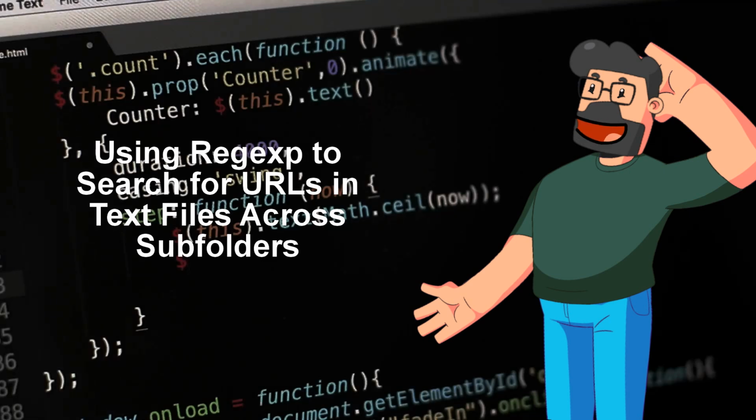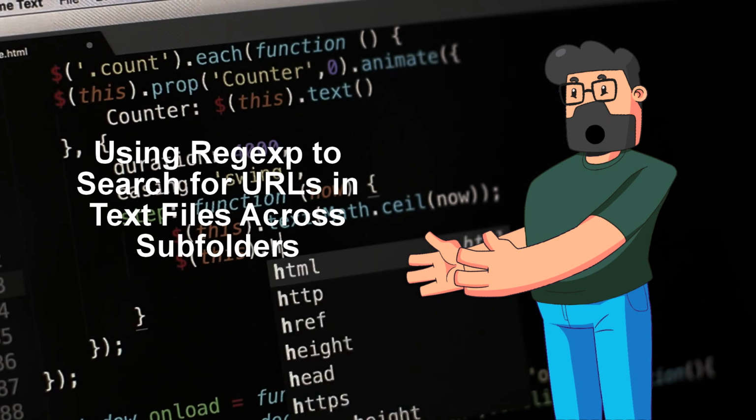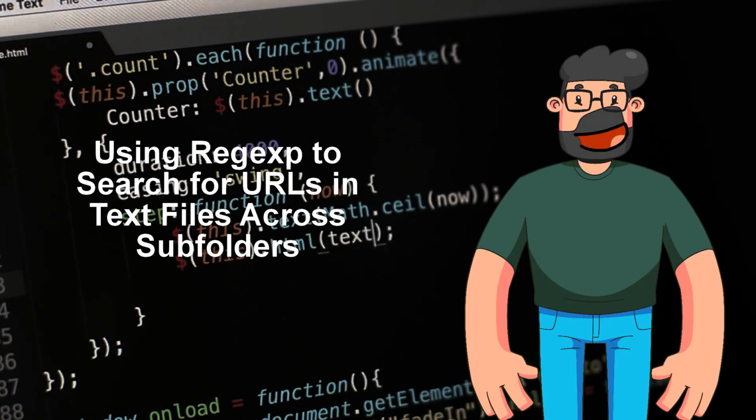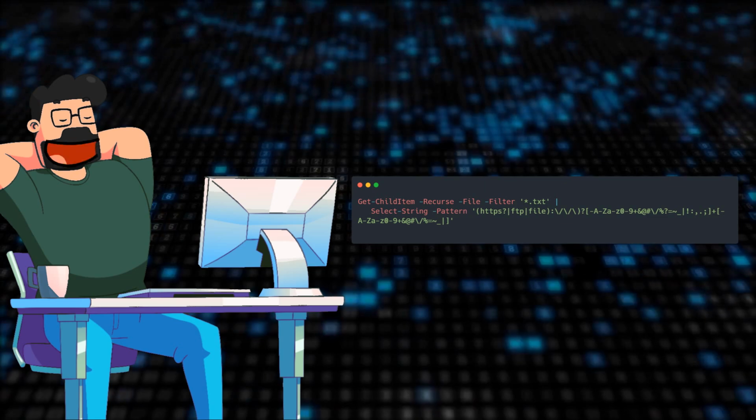Imagine you're faced with a common problem. You need to search through a bunch of text files in various subfolders to find URL links. The ultimate goal is to compile all these links into a single file for easy access. A pretty handy task, right? Now, let's dive into the solution.